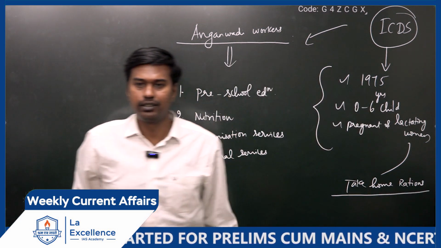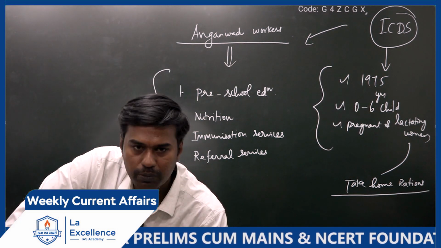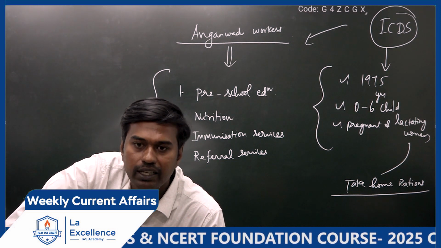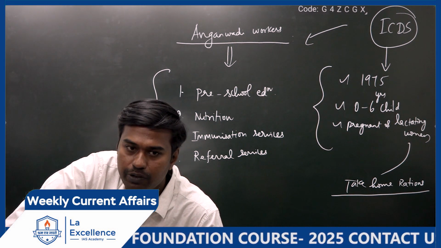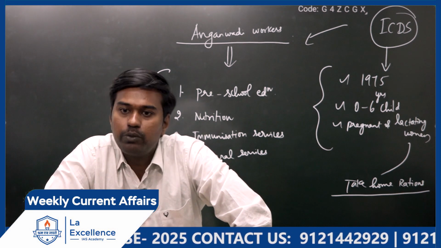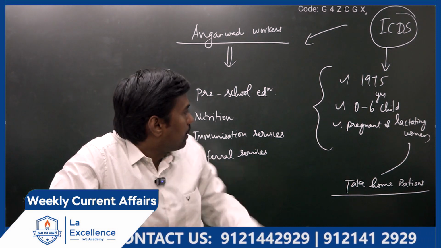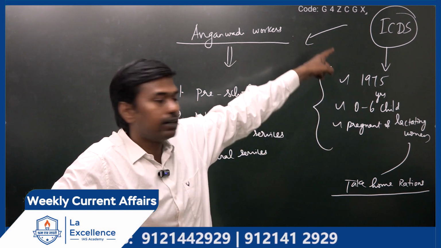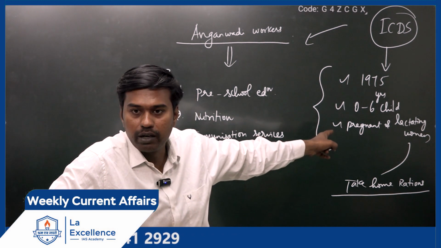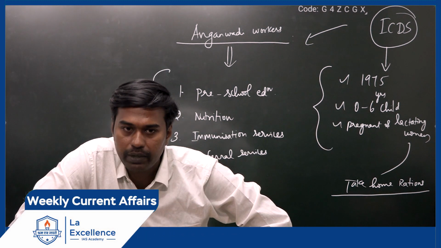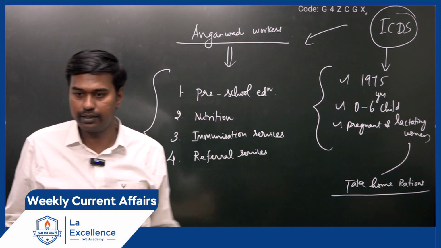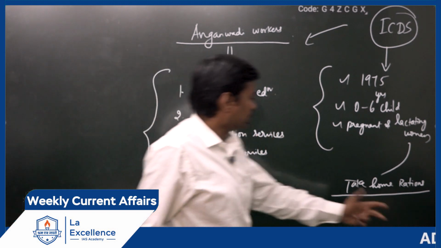What do you mean by that? The ration shop, they will distribute rice, pulses, everything. That also they will give to these people so that they can take care of their health even after discharge from hospital. When they give childbirth, they need some support for some time to recover their health. So women and children are completely taken care of under the ICDS scheme, especially pregnant and lactating women and children till the age of 6 years. To do that, these Anganwadi workers are created. Is it clear? Understood? Next one.